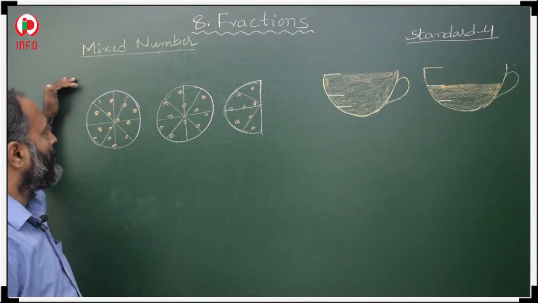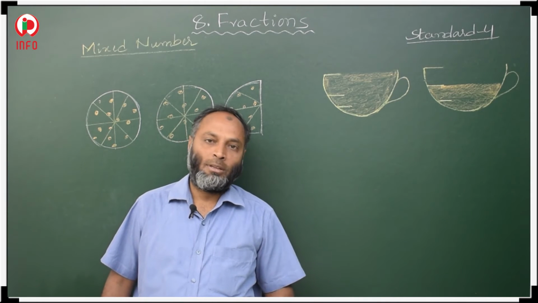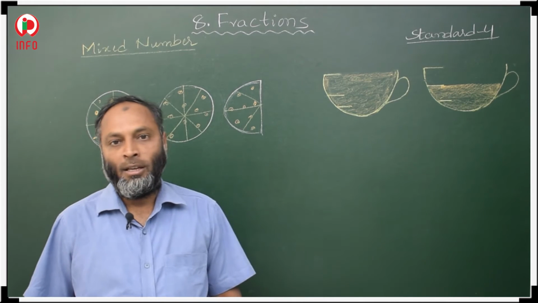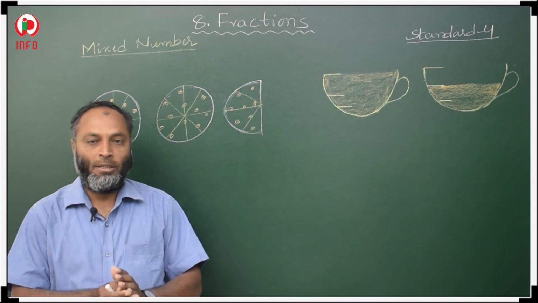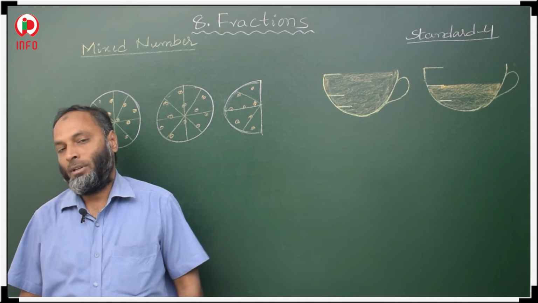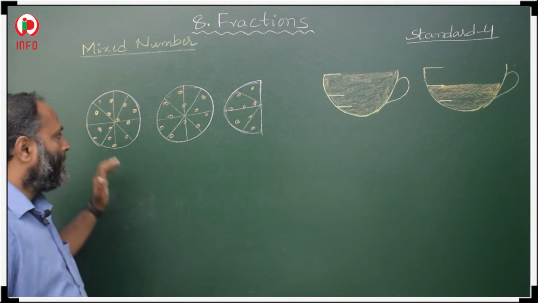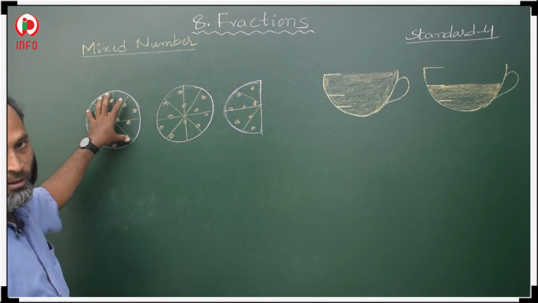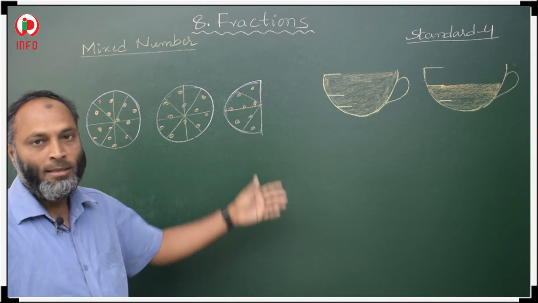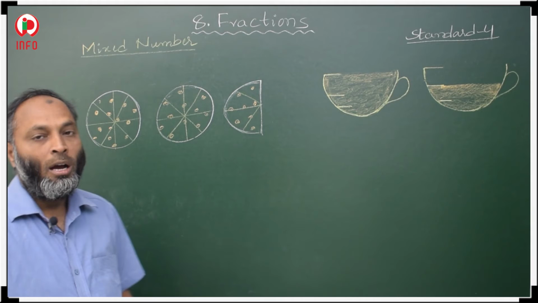Now students, next concept, mixed number. So what is meant by mixed number? Mixed number means if sometimes any whole number will come, then after that a fraction is there. The combination of a whole number and a fraction is called mixed number. Here examples are given. This is the first pizza, second pizza, and this is half pizza. Half is a fraction.